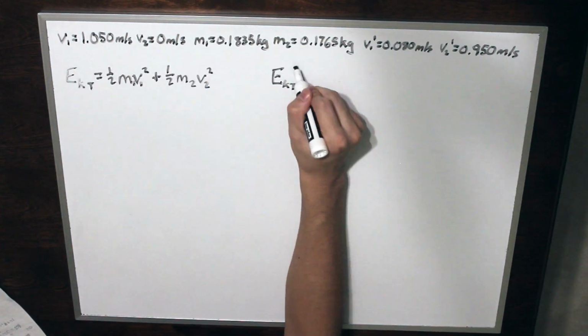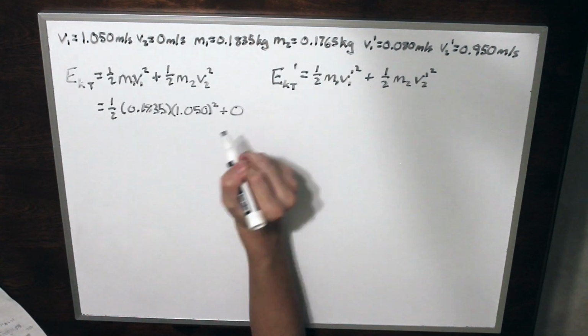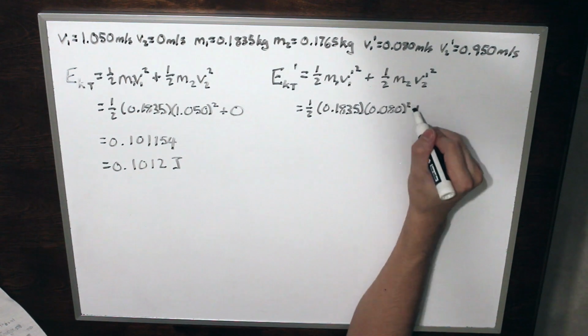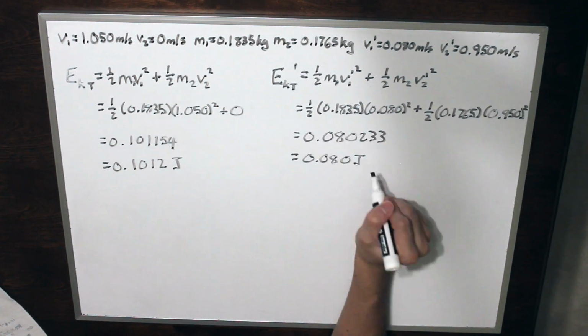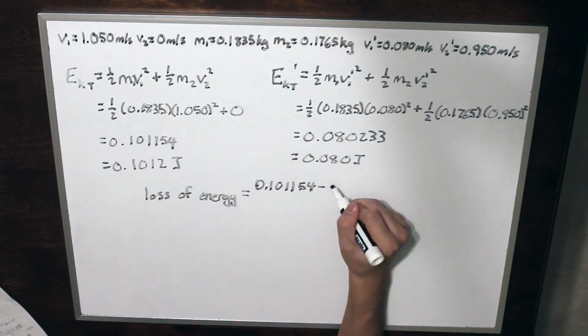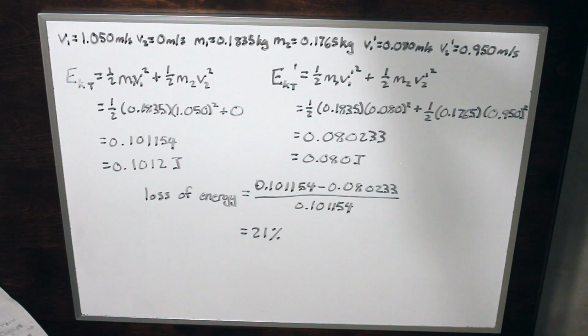Through our calculations, we were able to determine that this collision was fairly elastic because a low amount of kinetic energy was lost. Our initial kinetic energy was 0.1012 joules, and our final kinetic energy was 0.080 joules. This left us with a loss of energy at around 21%. In the real world, collisions are almost never completely elastic. In most cases, some of the kinetic energy is converted into sound energy or thermal energy during the collision, and this certainly happened here.